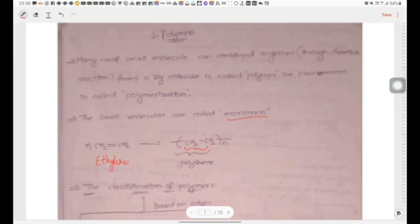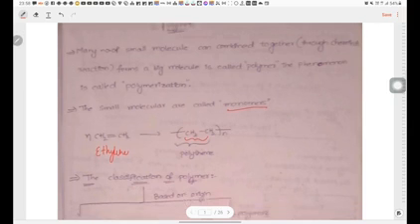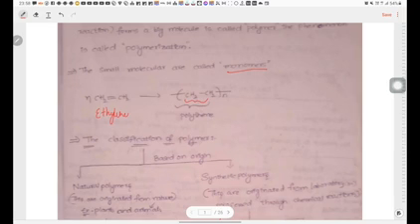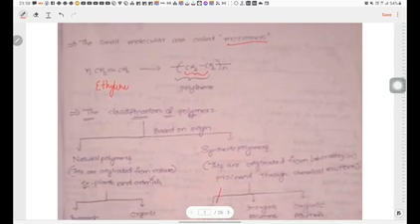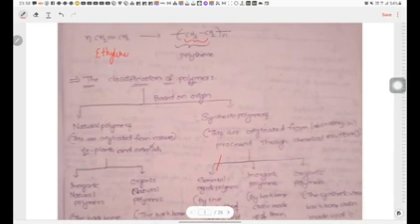And now the classification of polymers. The classification of polymers is based upon the origin. They are classified into two types. The first one is natural polymers, the second one is synthetic polymers.